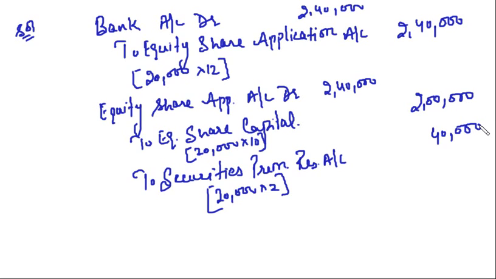In the Companies Act 2013, section 52 defines the operations for which the securities premium reserve can be used. It cannot be freely used for routine operations. So equity share capital will be credited with the face value, and the premium amount will go to securities premium reserve account. Clear, friends?